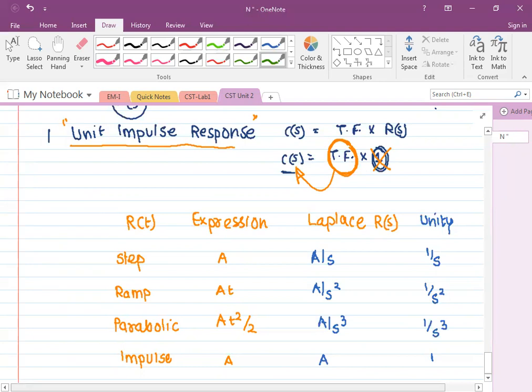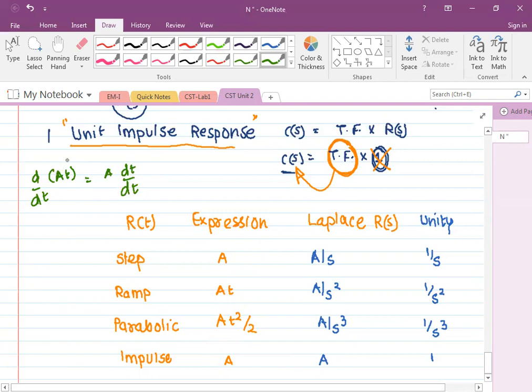It is time domain, so if we differentiate it with respect to time t, at को अगर मैं differentiate करूंगा क्या मिलेगा? d by dt at, a is a constant, क्या मिलेगा आंसर इसका? हाँ, a. a is a constant.